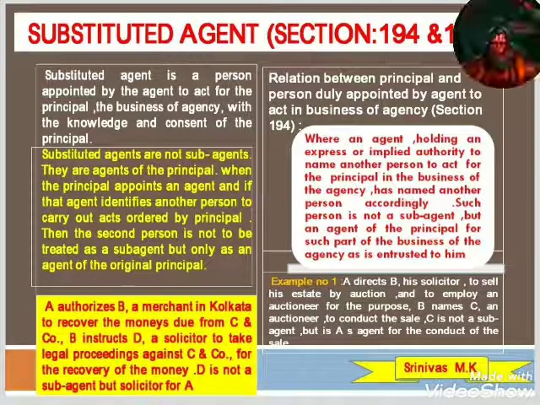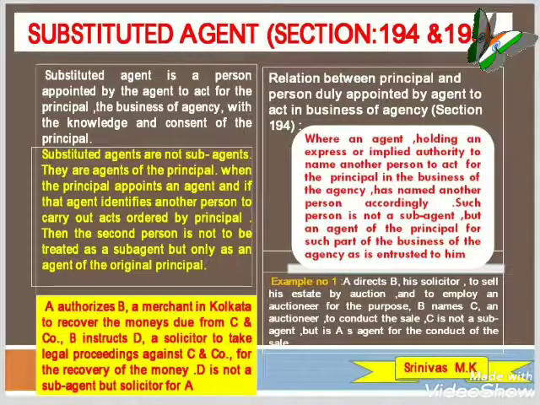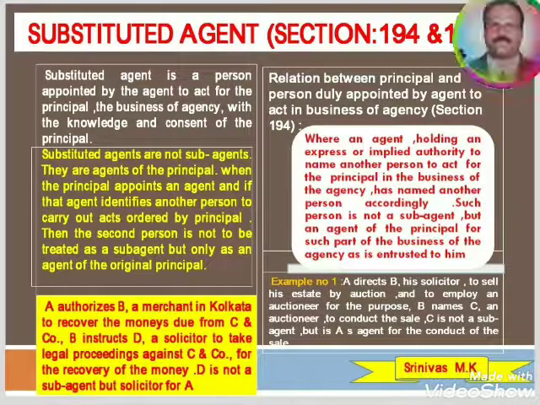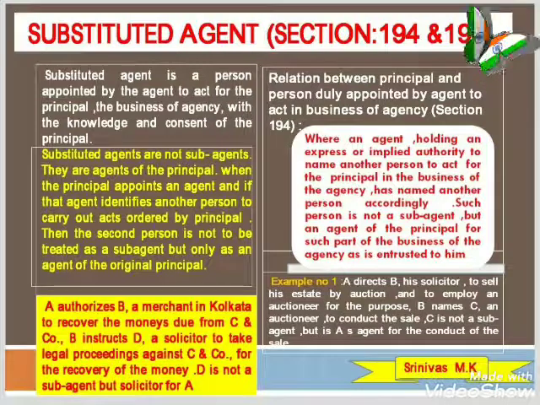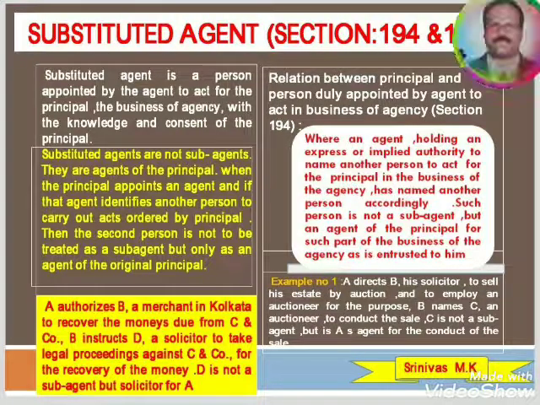So this is a very, very important point enshrined in section 192 on the sub-agent category. Then it is also called proper delegation. Agent's responsibility for sub-agent, we have to see it. The agent is responsible to the principal for the acts of the sub-agent.